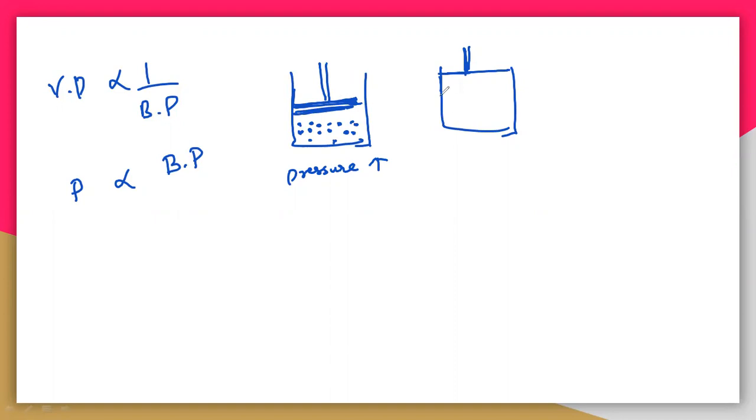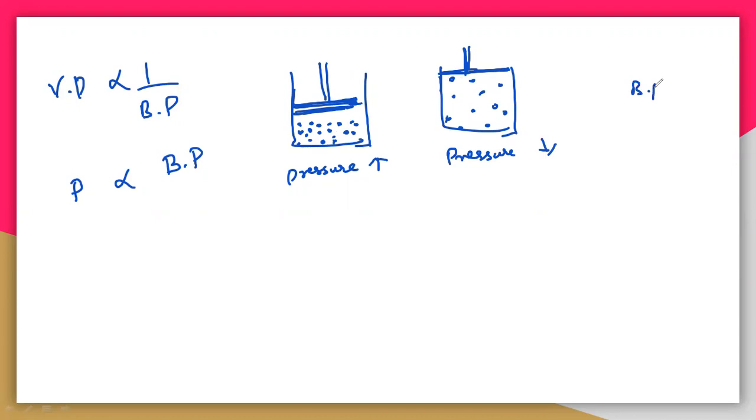In the second case, we are releasing the piston, so the molecules will be spread out like this, but here they come very close like this. So here the pressure is decreasing.